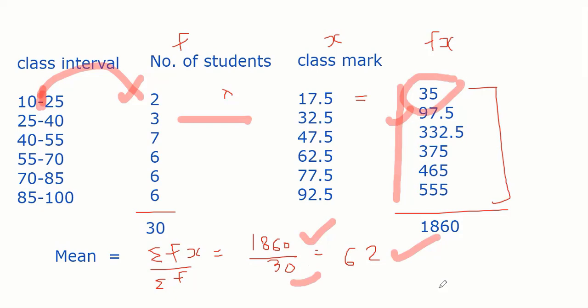I'll explain you some more methods of how to do the deviation method, how to do modified deviation. But the point here is, what is the basic meaning of finding mean? Sum of all the marks divided by the number of students. Correct? Please ask me a question.